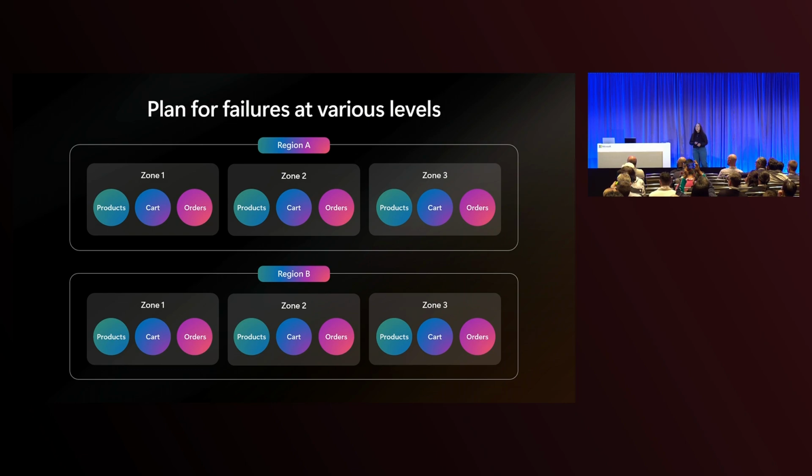All right, so let's take a deeper look at our application. We have set topology spread constraints to tell AKS to make sure that we have pods on multiple nodes in multiple zones of our region. As you can see, we have our 3 APIs here, our products, cart, and orders, and there's an instance for each of these in every zone in multiple regions in Azure.